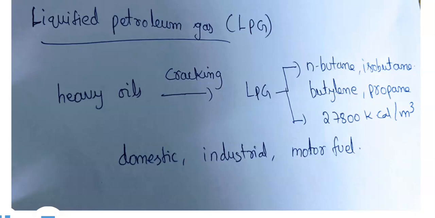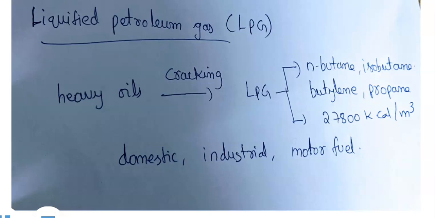Next, natural gas. As we are aware, crude oil is obtained from the Earth's crust by digging, and the oil is sucked out of the wells. Natural gas always occurs along with petroleum oil in oil wells.